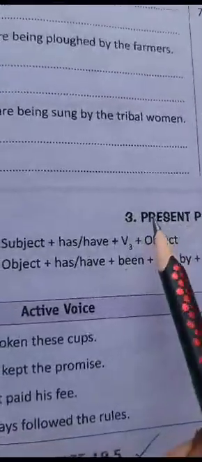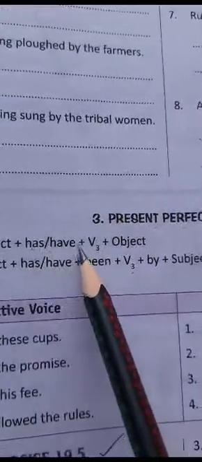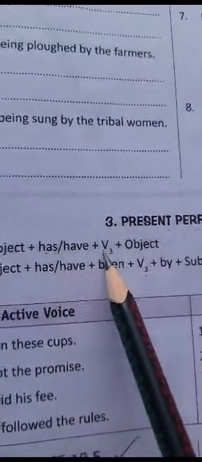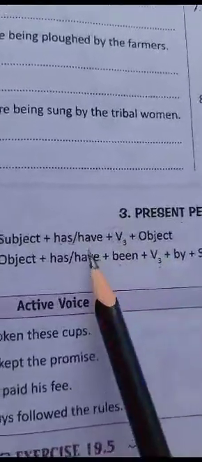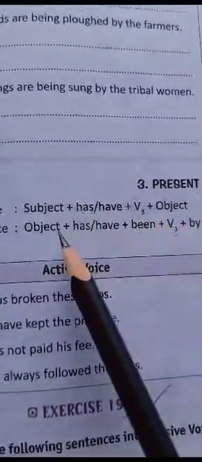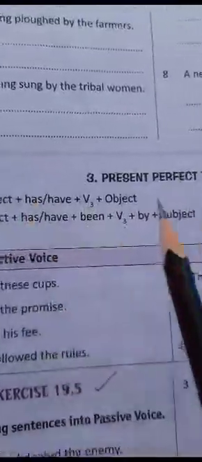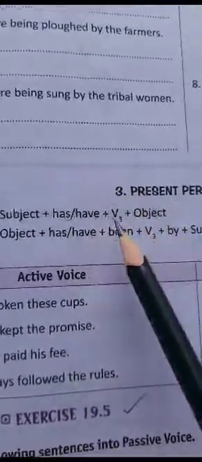So, what do we see? That we apply has and have as a helping verb, plus the third form of the verb will be applied as the main verb. And in order to convert it into passive voice, what do we see? We know that the object will become the subject and the subject will become the object. Now it has become quite a common thing for us in voices.